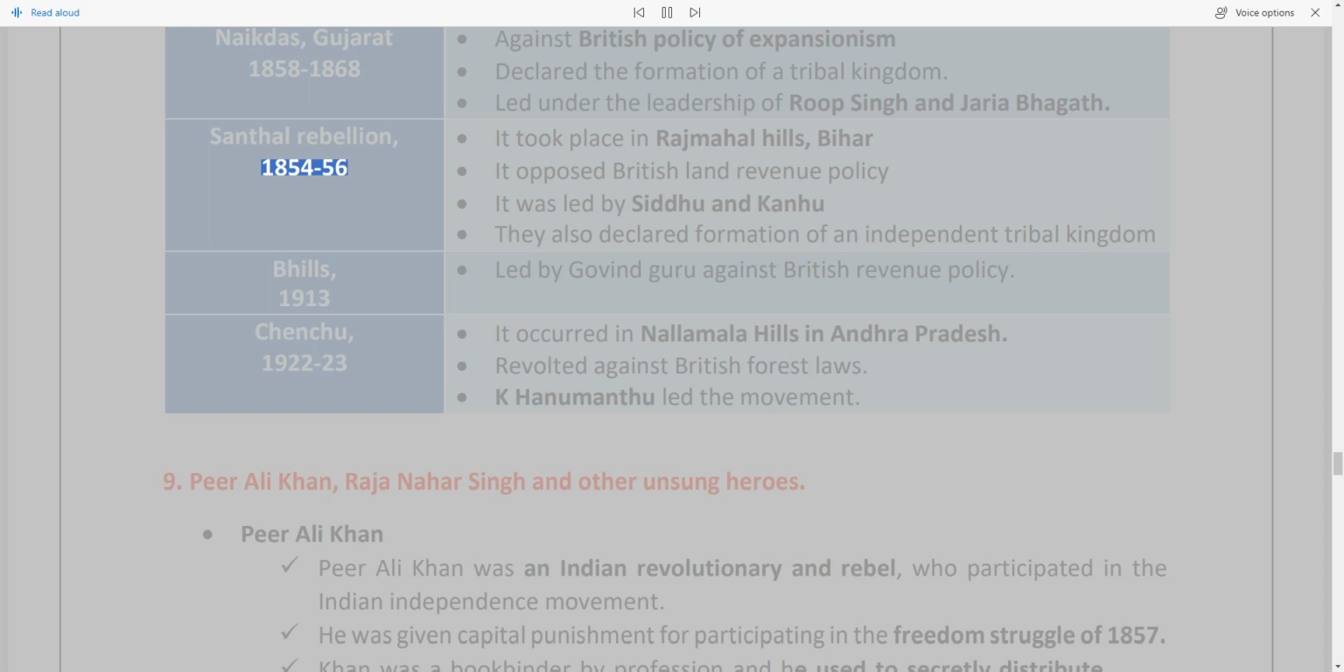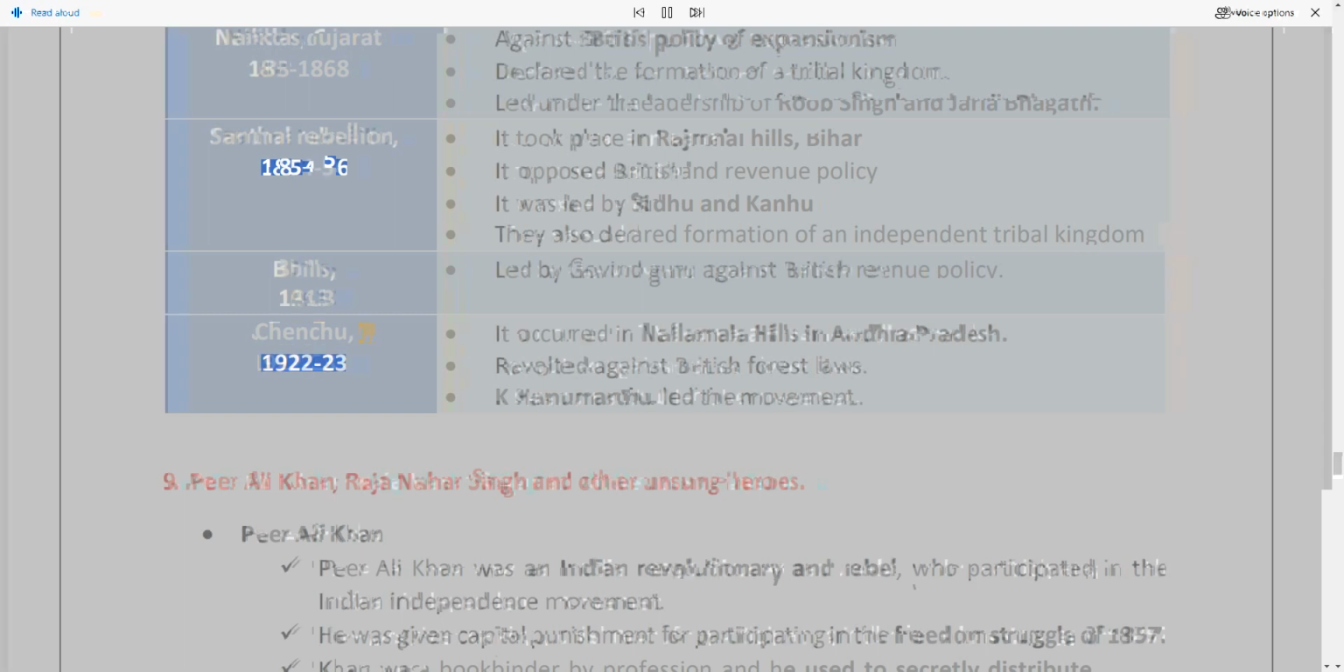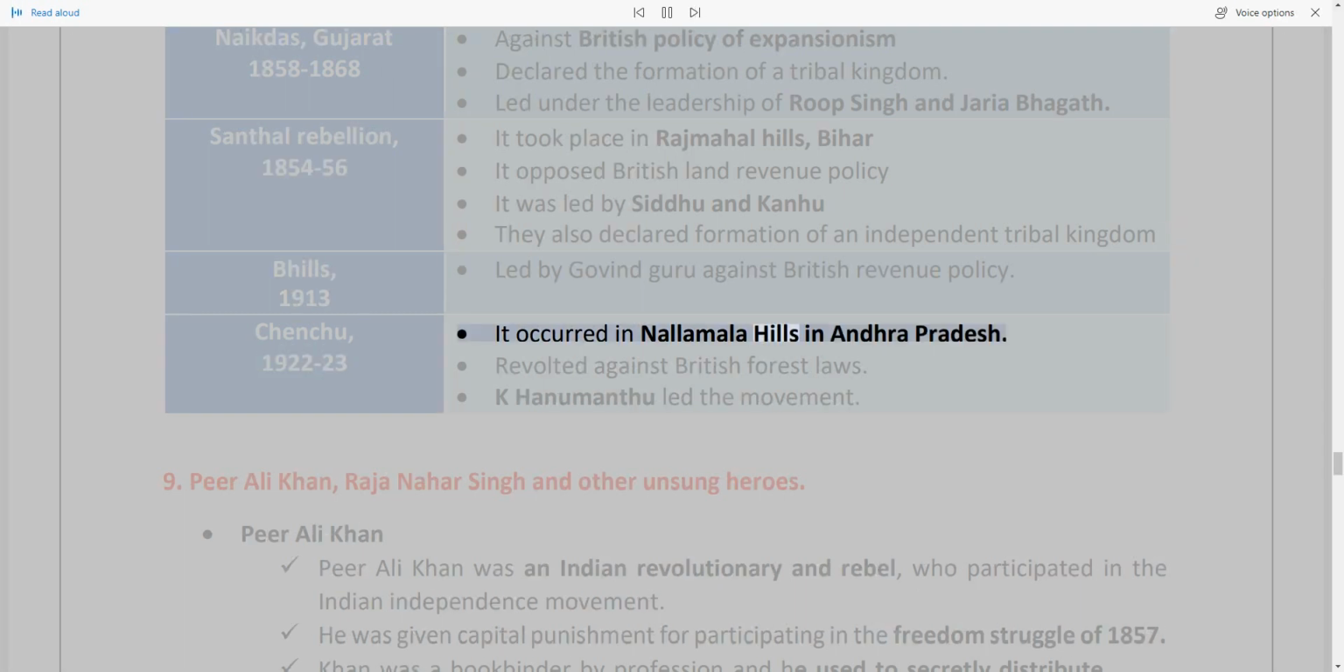Bhils, 1913, led by Govind Guru. Koyas, 1922-23, occurred in the Nallamala Hills in Andhra Pradesh. They revolted against British forest laws. K. Hanumanthu led the movement.